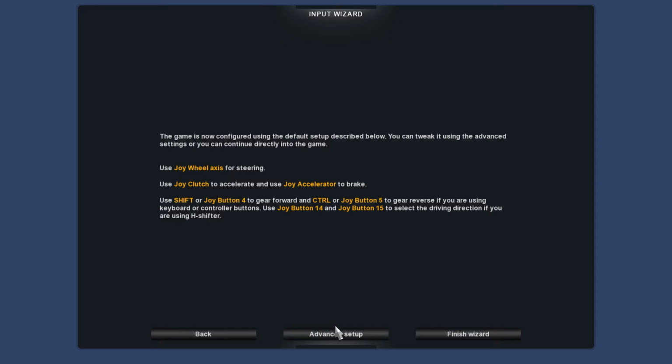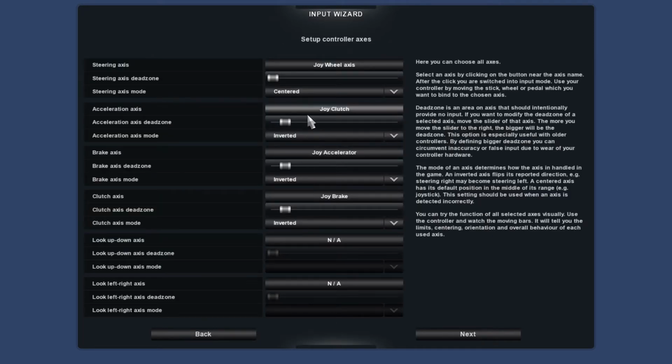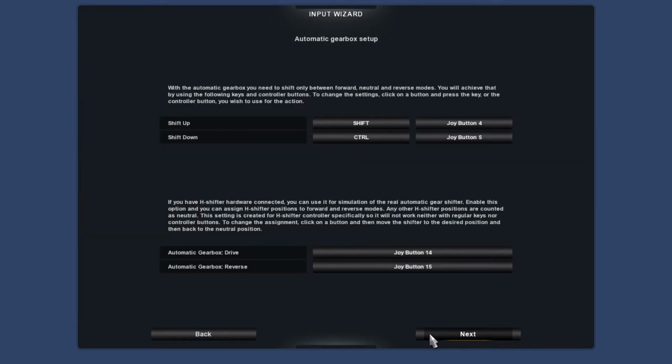So we're going to go into an advanced setup. Joy wheel axis for the steering. Yep, that's right. Left, right. Yeah, we can see that. Joy clutch. No, we're going to click on joy clutch and press the accelerator pedal, and that will change into accelerator pedal. Brilliant. And then we're going to click on this one, brake axis, and press the middle pedal, and that's your brake pedal. We're not going to do anything with the clutch pedal. We're not going to do anything with look up, look down, left, right, because like I say, we're using TrackIR, and that TrackIR is taking care of that. Get onto the next screen.